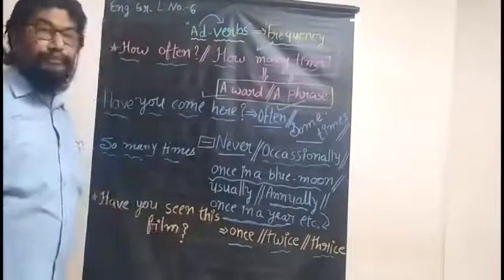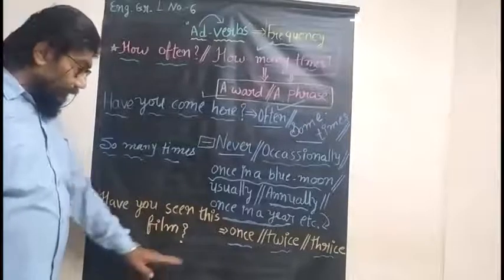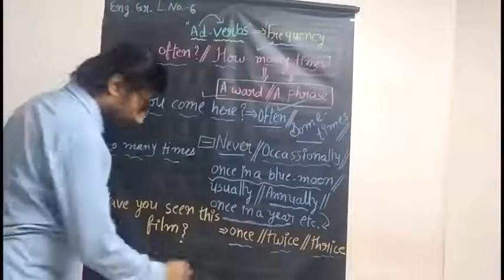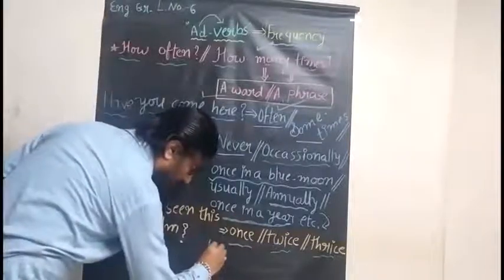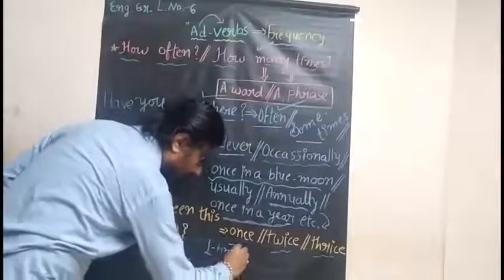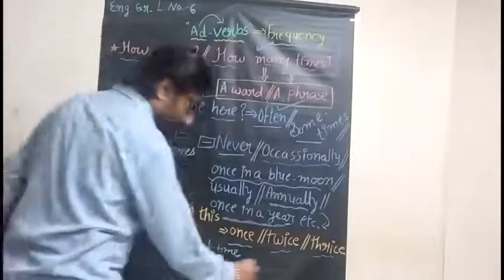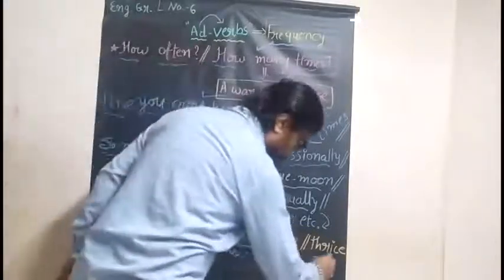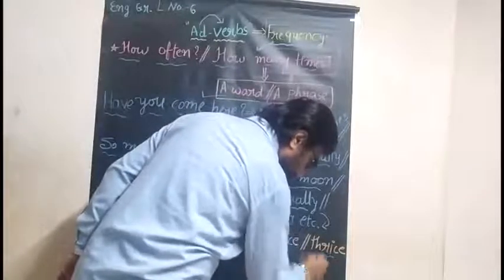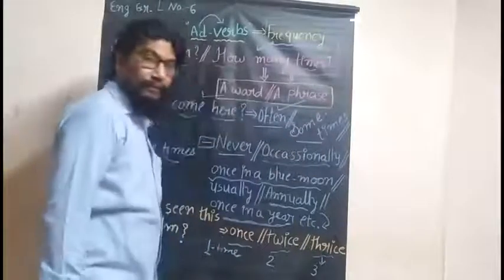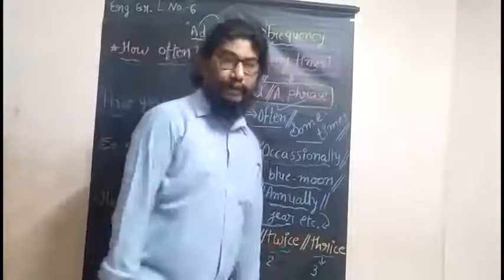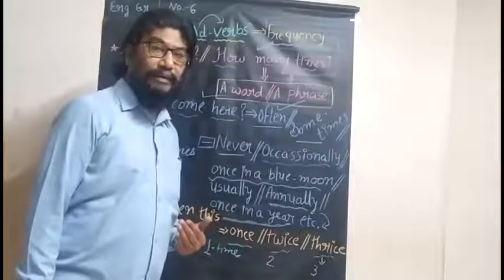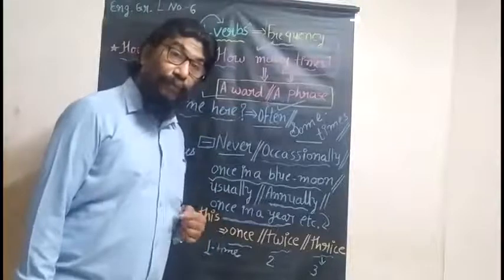Pay attention here. Once is equal to one time. Twice, 2 times. Thrice, 3 times. Once, twice, thrice, it's okay. After that, 4 times.